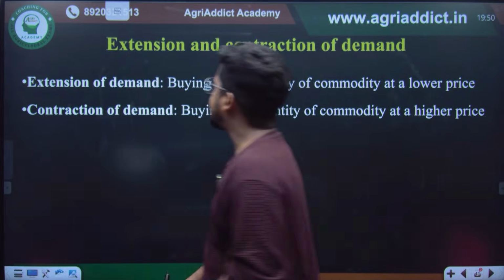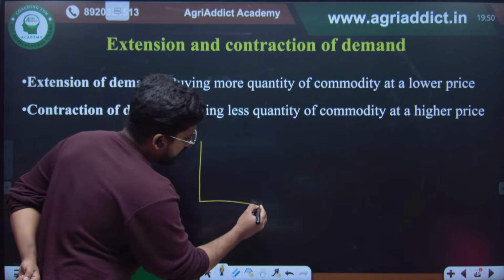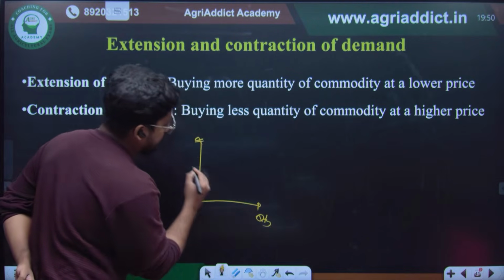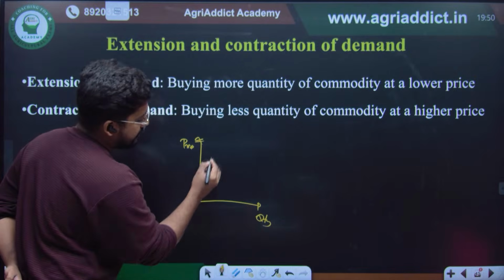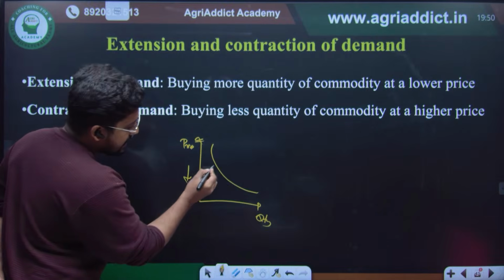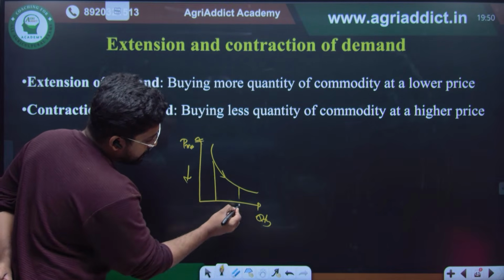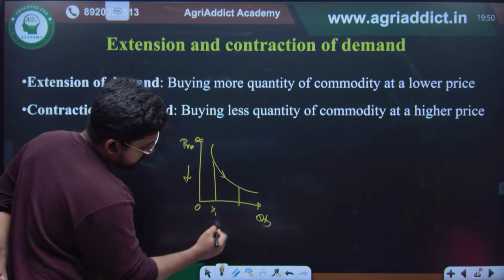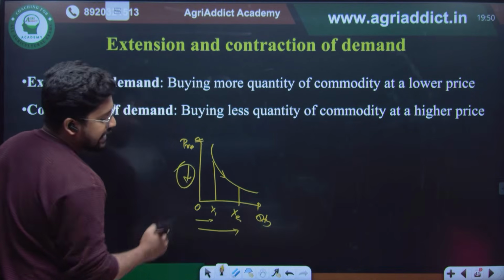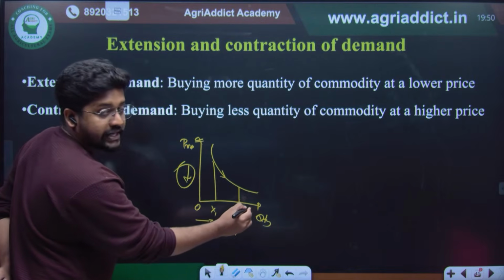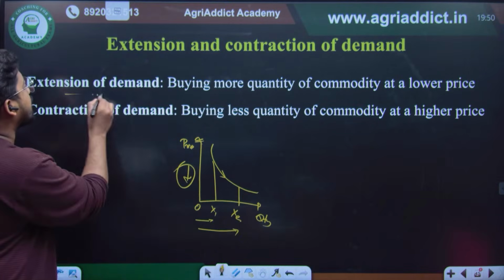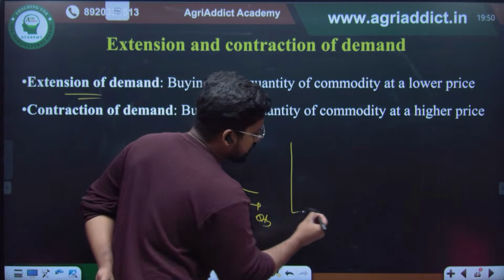So as we say, the demand curve is a negatively sloping curve. In the x-axis, we will have quantity, and in the y-axis, we will have the price. So what is extension of demand? When the price reduces, the quantity demanded will be more, right? Initially it was OX1, right now it has increased to OX2. There is an increase because of the reduction in the price. So an increase in the quantity demanded along the demand curve due to the price change is considered extension of demand.